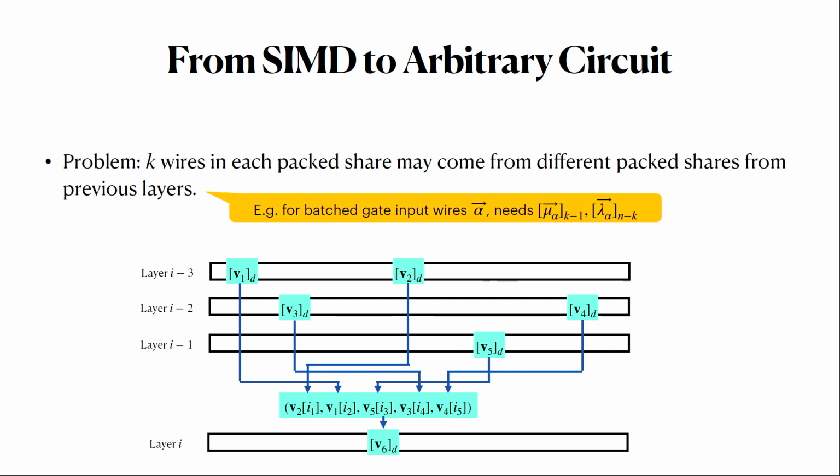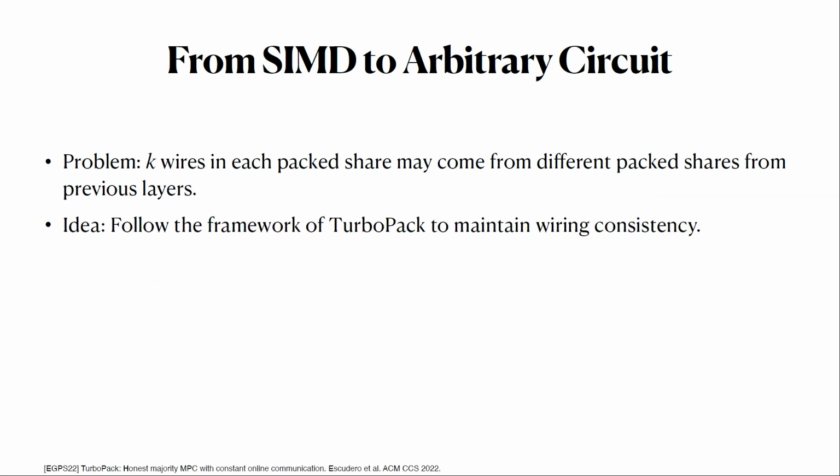And that's the traditional approach to doing this with many older works. But the nice idea of this protocol is to follow some methods from the TurboPack protocol in the honest majority setting, which gives you a way to maintain this wiring consistency with very little overhead and without having to do any complex permutation networks.